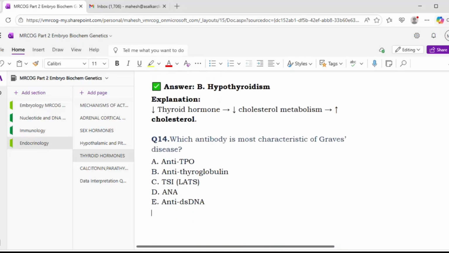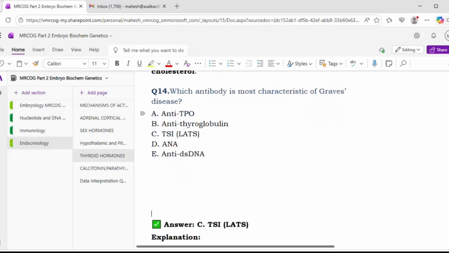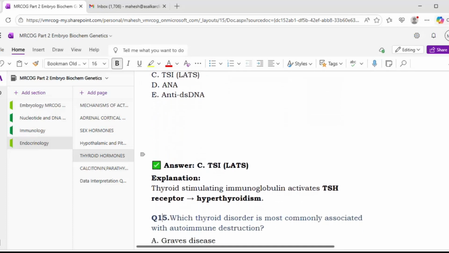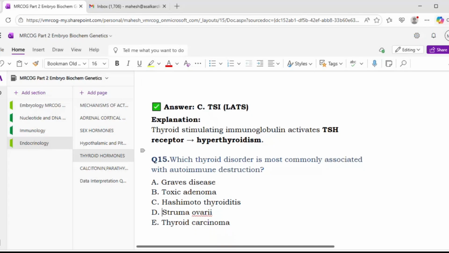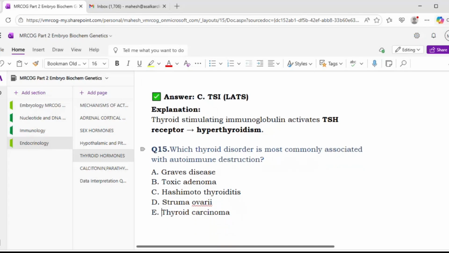So yes. Which antibody is most characteristic of Graves' disease? Sir, option C, TSI. Okay, thyroid stimulating antibodies. Okay, correct. So thyroid stimulating immunoglobulin, TSI, activates the TSH receptor, leading to hyperthyroidism. Okay, these questions are important from examination point of view.